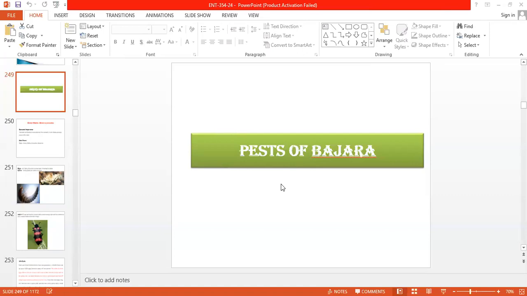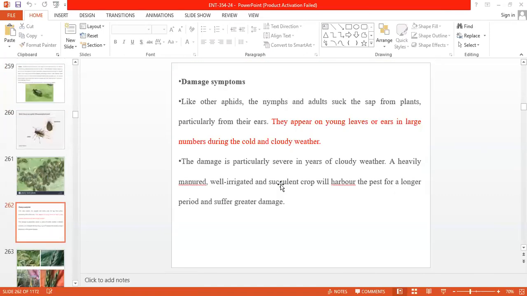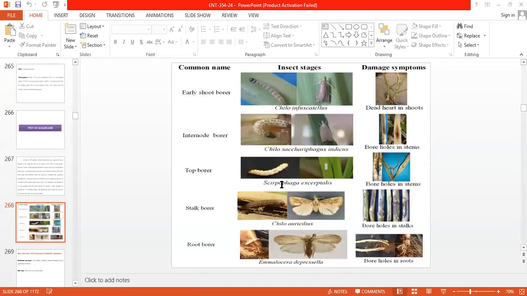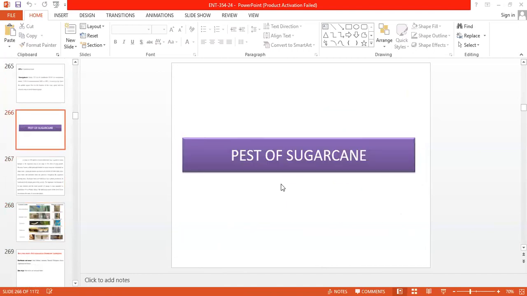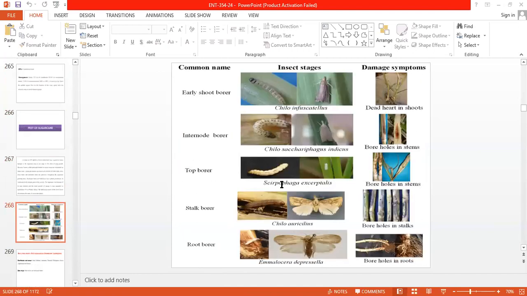Then next we see the pests of sugarcane. Mainly sugarcane is infested by various borer category pests: early shoot borer, internode borer, top shoot borer, stalk borer, root borer. These are the main borer category pests that cause damage to the sugarcane. In that, early shoot borer, scientific name Chilo infuscatellus, family Pyralidae, order Lepidoptera.